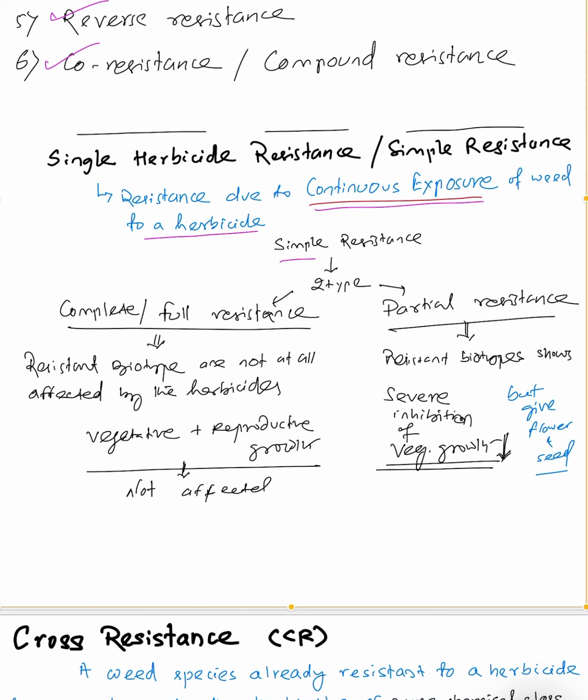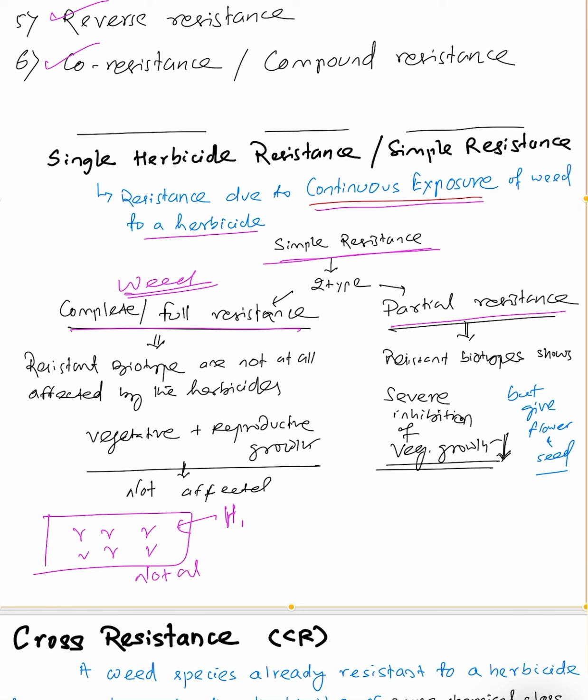Now this simple resistance is of two types. Either the weed has developed complete resistance, which is also called full resistance, or there may be partial resistance. Complete resistance means that in the field the weeds are present and you apply the herbicide, but they are not at all affected. Not at all affected means normal vegetative growth will happen, as well as normal reproductive growth.